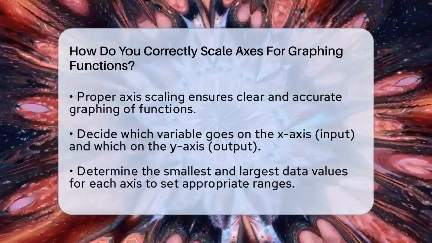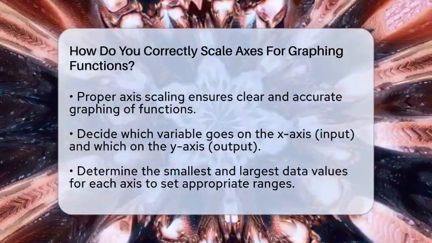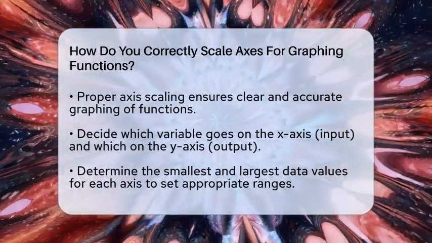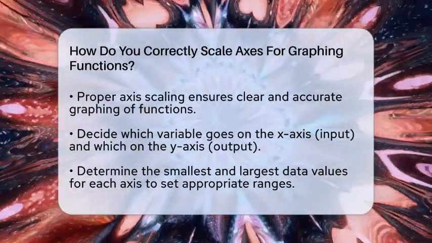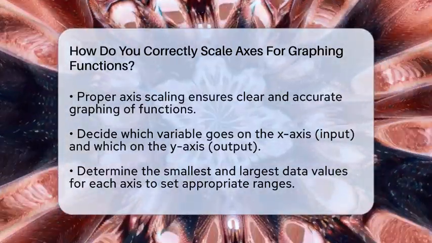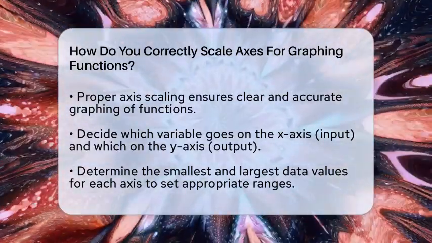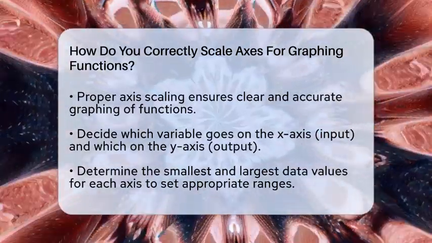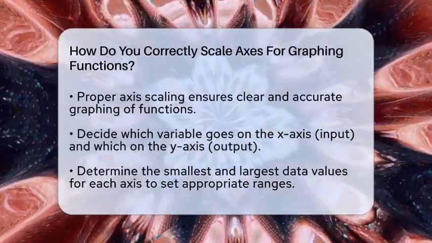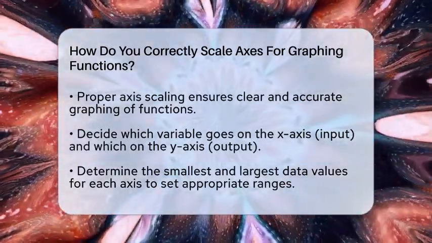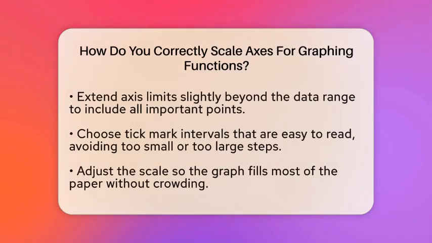First, decide which variable goes on the horizontal line, called the x-axis, and which goes on the vertical line, called the y-axis. Usually, the x-axis shows the input or independent variable, and the y-axis shows the output or dependent variable. Next, look at your data or the function's behavior to find the smallest and largest values for each axis. For example, if your function's y-values range from 10 to 50, set the y-axis to start a little below 10 and go a little above 50. This way, all the important parts of the graph fit nicely.